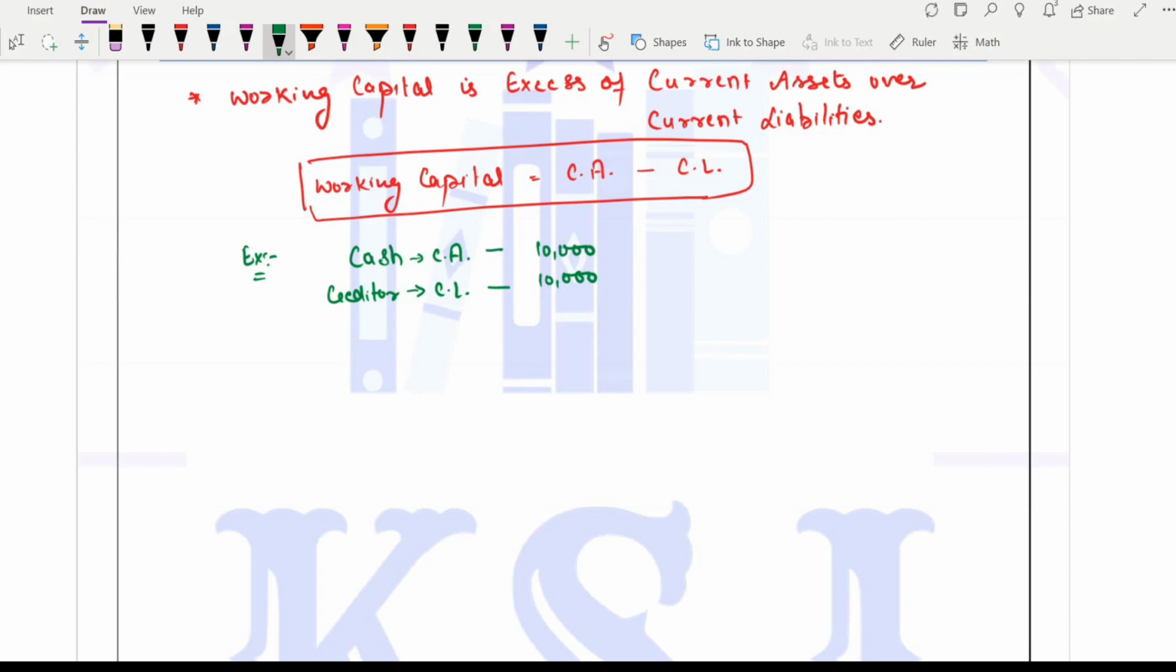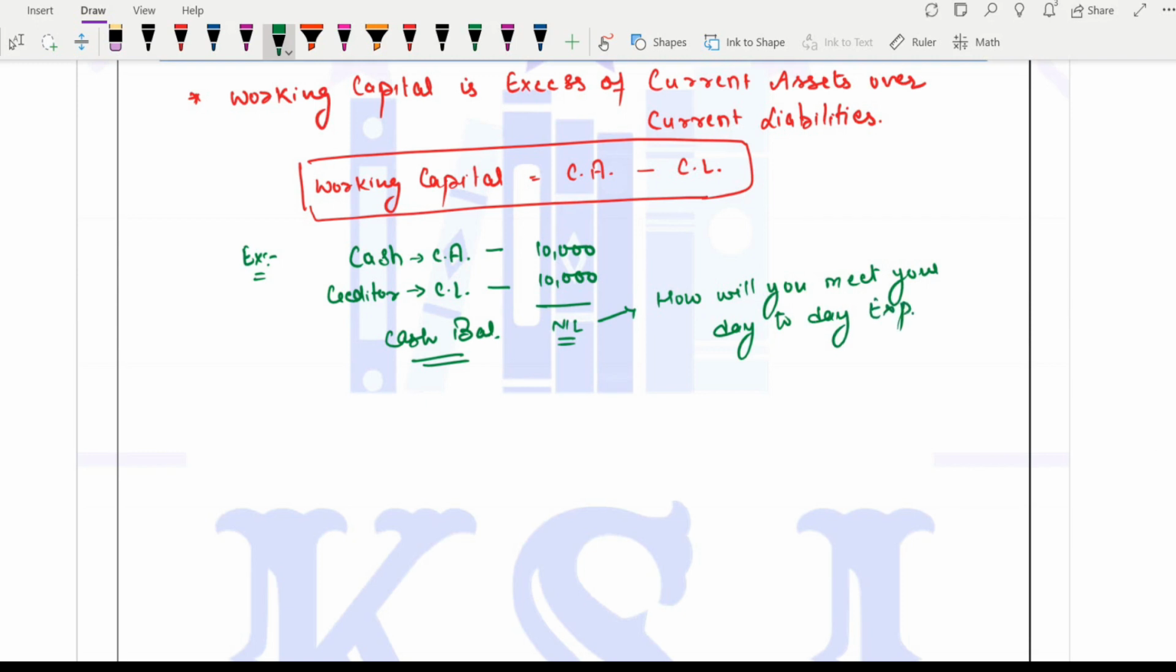Now you paid 10,000, right? What is the cash balance left with you? Cash balance is nil. This is your cash balance now. Now you don't have any money in the pocket. If you don't have any money in the pocket, how will you meet your day-to-day expenses? Right? Now the question here is, how will you meet your day-to-day expenses? Isn't it? You will obviously find difficulty.